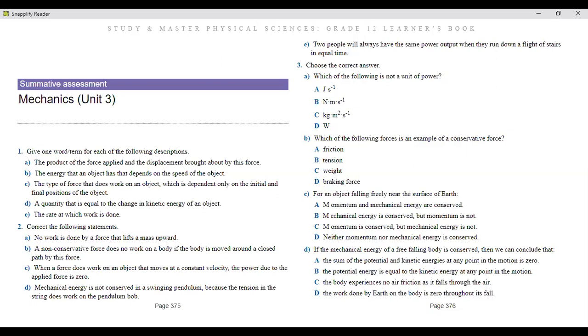So B, it says a non-conservative force does no work on the body if the body is moved around a closed path of this force. So here, when you correct that statement, it says, when a force does work on an object that moves at a constant velocity, the power due to the applied force is given by force times velocity.